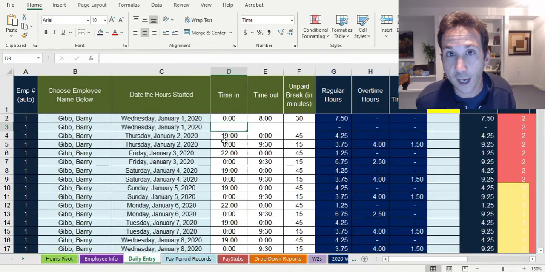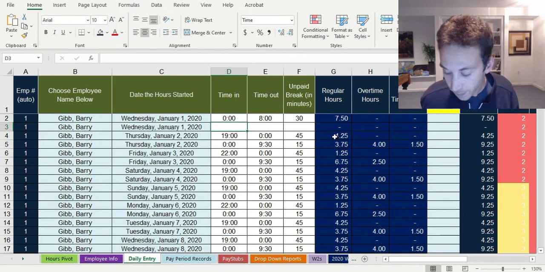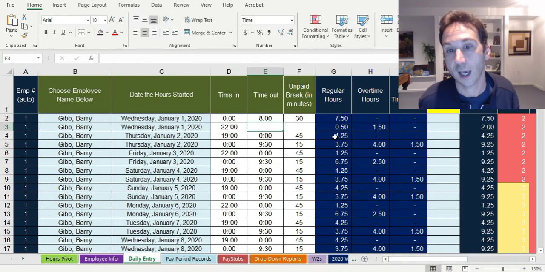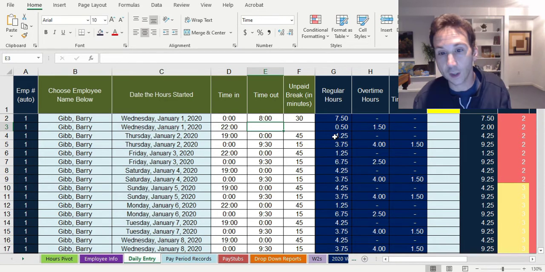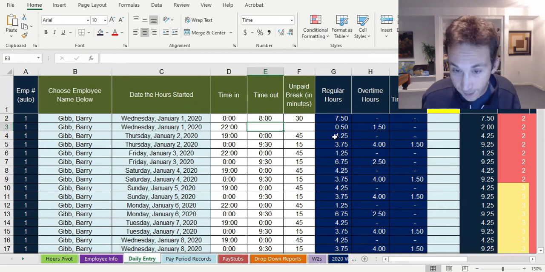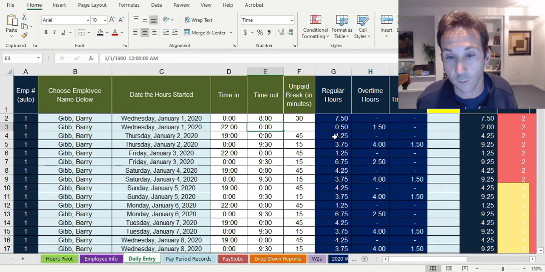Well, what happens if you come back and you start another shift that night that goes into Thursday? Let's say you come in at 2200, 10 o'clock, and you don't put that you went all the way till, say, 6 in the morning the next day. You're just going to put 24 or 00. It's going to do the same thing whether you use 2400 or 0. Let's say you didn't have any unpaid breaks here. This is going to automatically start calculating all the things that matter when it comes to overtime and double time.